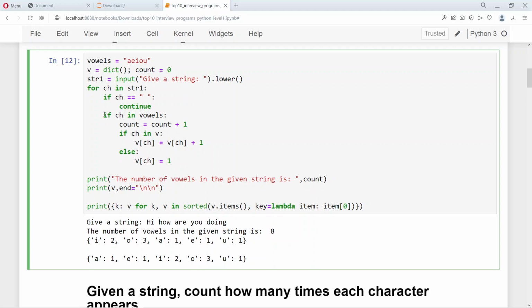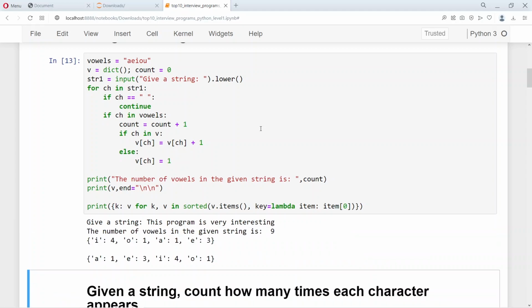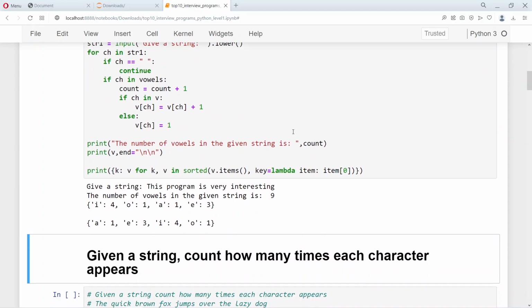And this if statement is for counting the total number of vowels. So this is interesting in the sense that we also count the number of vowels, as well as we count the frequency of the vowel. So let's say this program is very interesting. It gives us the count of the vowels.